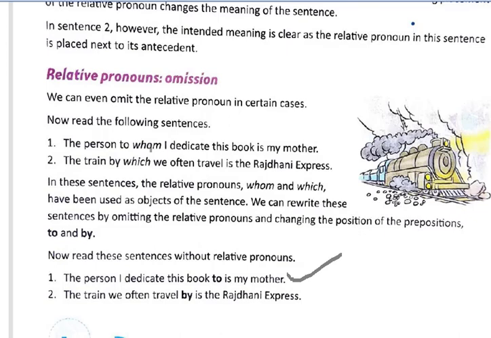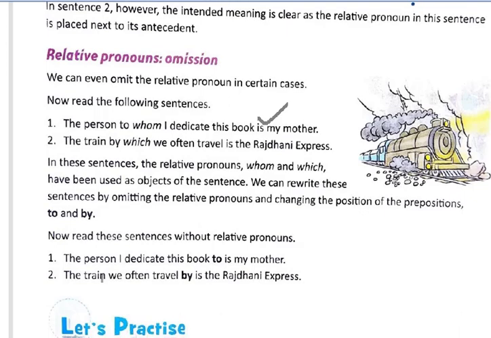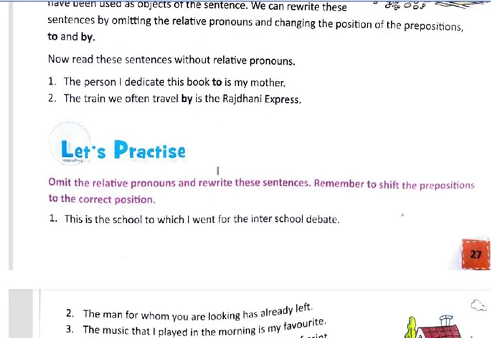The whom is taken out and the word to is moved near the end. Then again: The train we often travel by is the Rajdhani Express. Again, which is removed and the word by is moved to the end. That is how we do the omission or removal of relative pronouns.